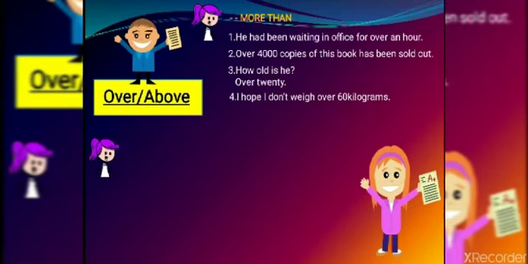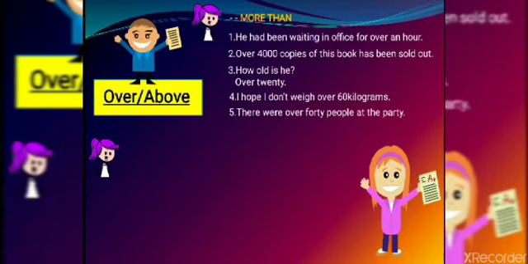Alright, we all are sitting at home. We all are worried that we don't put on so much weight. So how can we say it? I hope during this corona lockdown I don't weigh over 60 kilograms. We will not use above over here. We will use over when we want to indicate a sense of more than. Next, there were over 40 people at the party.